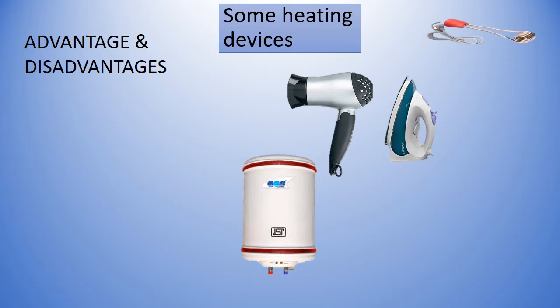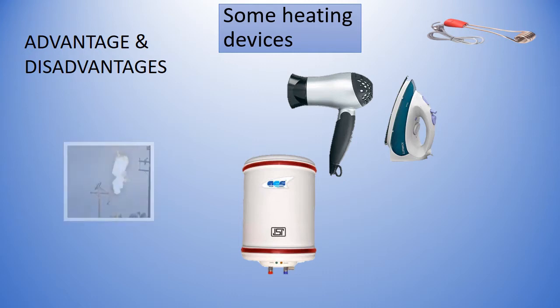So let us think about an iron box. How does it work, children? Yeah, we plug it in, that means the electrical energy in it is converted to heat energy, and this heat energy is used by us to iron our clothes. So actually it is one of the great advantages of the heating effect of electric current.